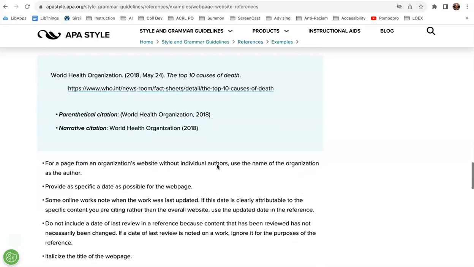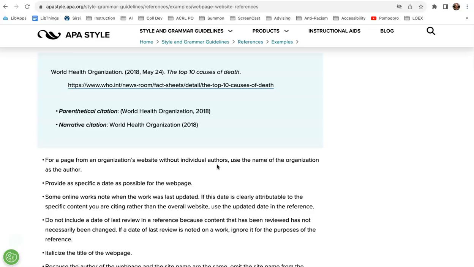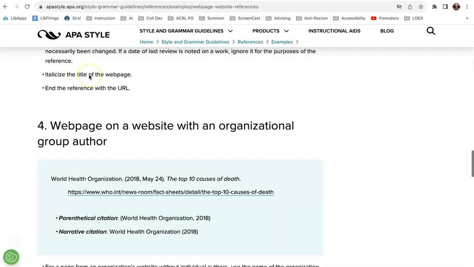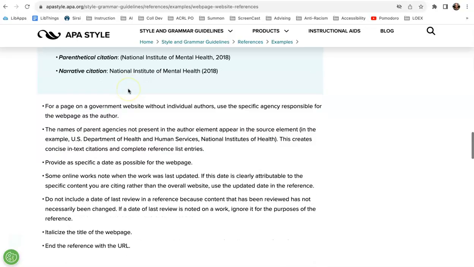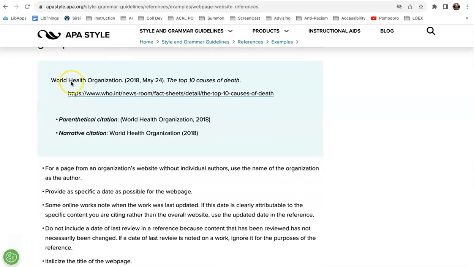You may also end up with an organization's website. So there may not be an individual person listed as an author, but it's from an organization, in this case, the World Health Organization. So when organizations and government entities are spelled out, they will be in caps. Just the first letter of each word is in capitals, a period, the date again, the title again, only first letter is capitalized, period at the end, in italics, and then the link.